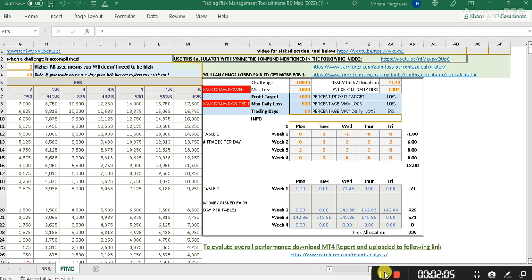Wait. -1, 0. Okay. So we consider that we lost here. Okay, so this is minus. Okay, and we start from Wednesday of this week. Okay.